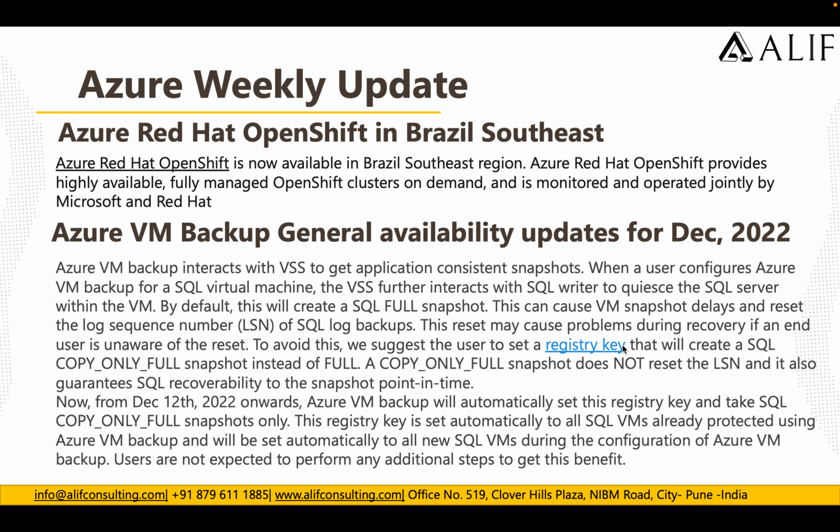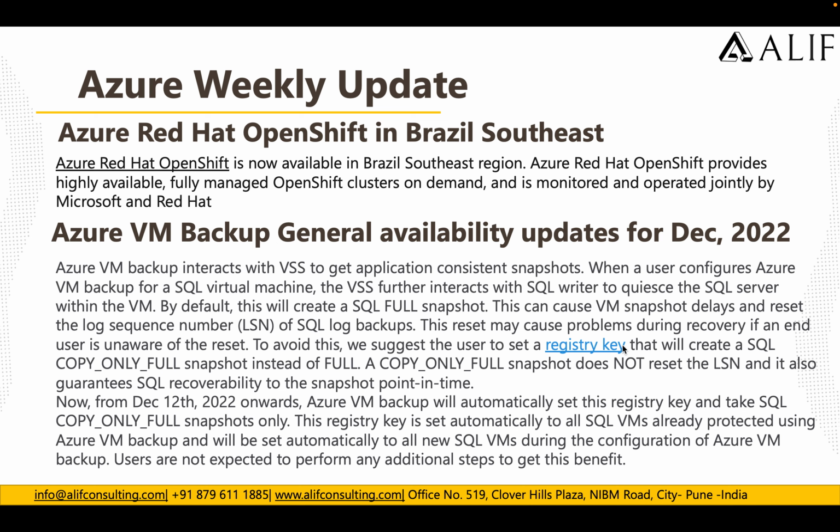The second update is for Azure VM Backup, general update for December 2022. This specific update is for SQL VMs. As we know, Azure Backup interacts with VSS services to get the application consistent snapshot.